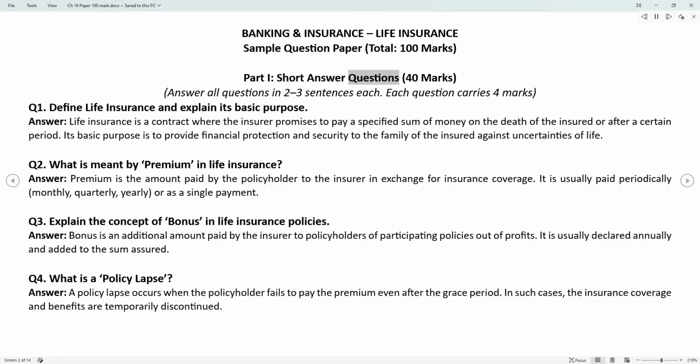Part I, short answer questions, 40 marks. Answer all questions in 2-3 sentences each. Each question carries 4 marks. Q1. Define life insurance and explain its basic purpose.